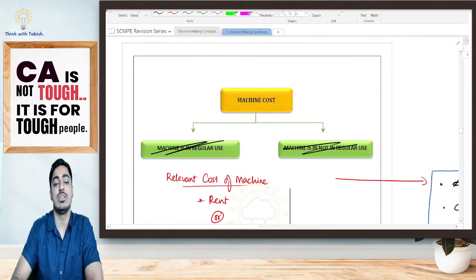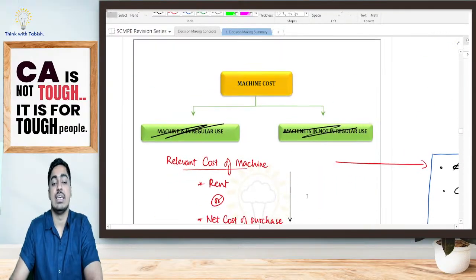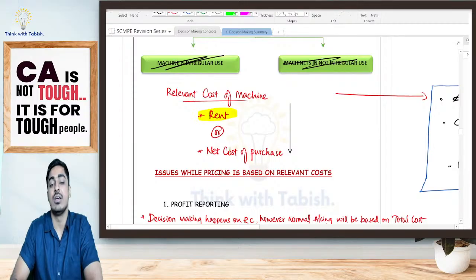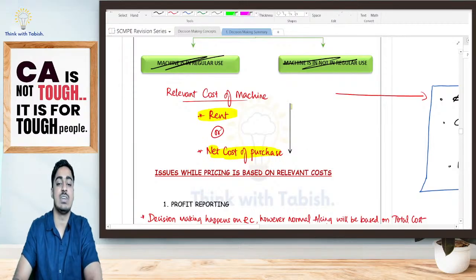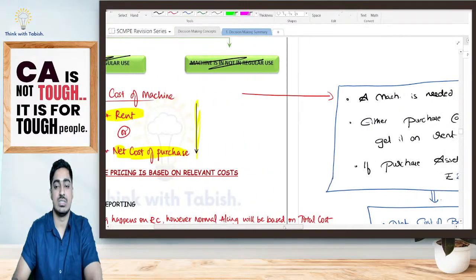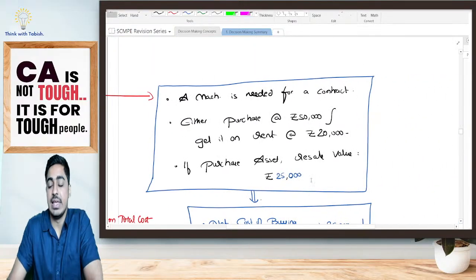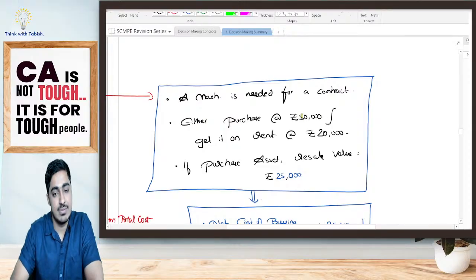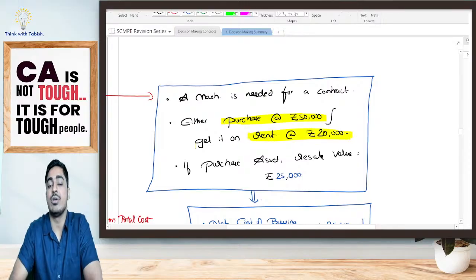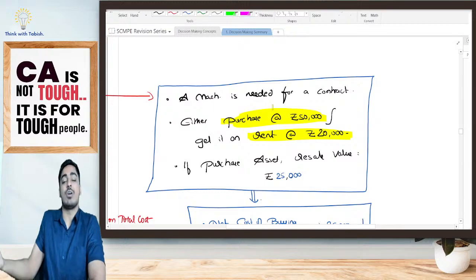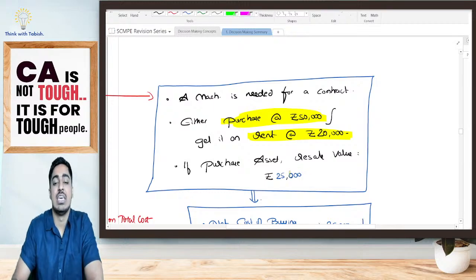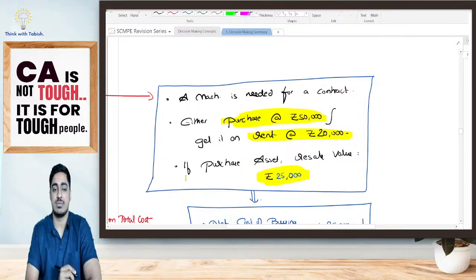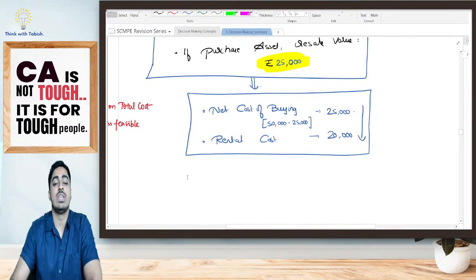Finally, I have my machine cost. In case of machine cost, my relevant cost is the rent paid or net cost of purchase, whichever is lower. Now, look at this simple example. I have taken up a contract, and in order to execute that contract, I want a machine. Either I can purchase the machine at 50,000 or I can get it on rent for 20,000. If I purchase at 50,000, at the end of the contract I can sell my machine, and I'll be getting 25,000.